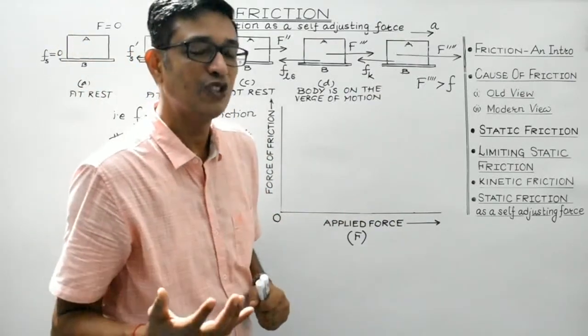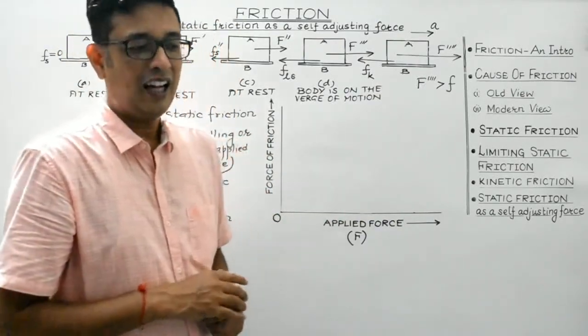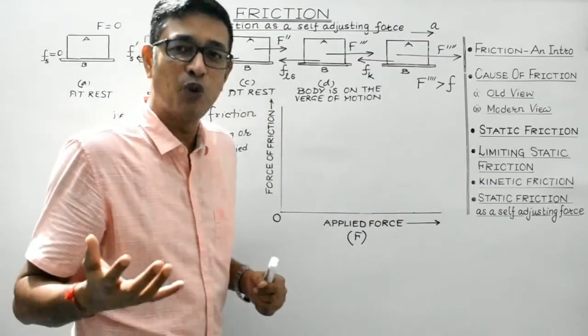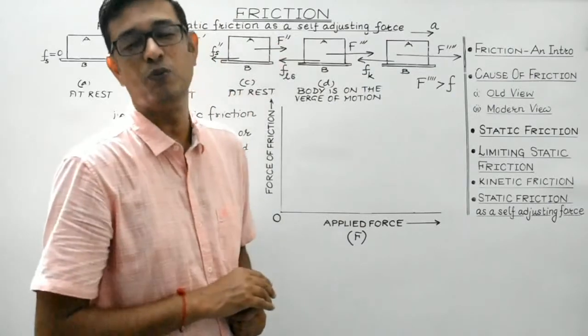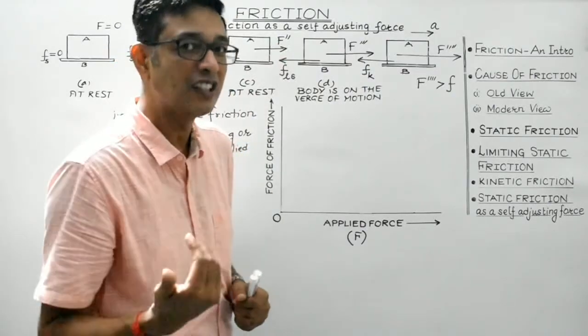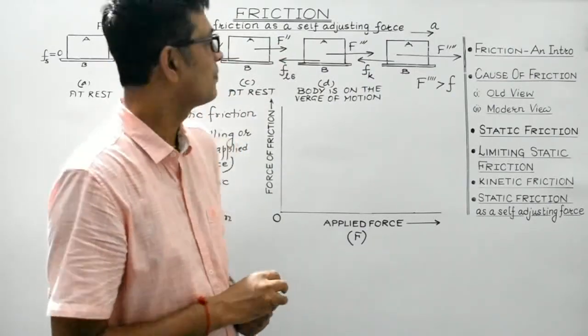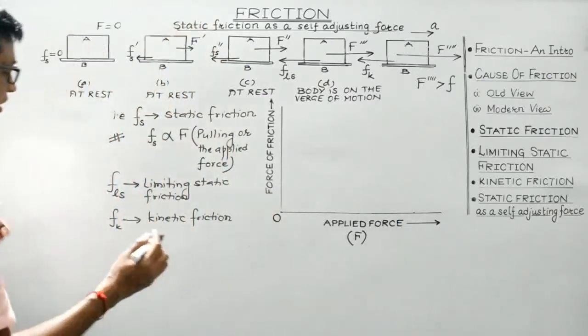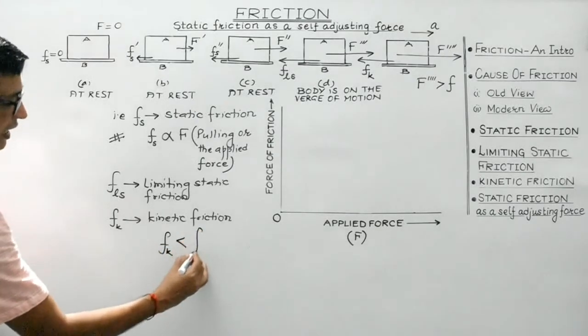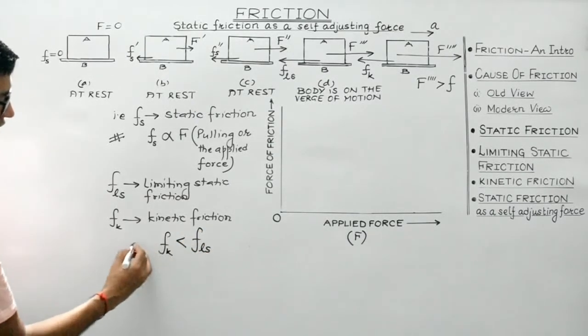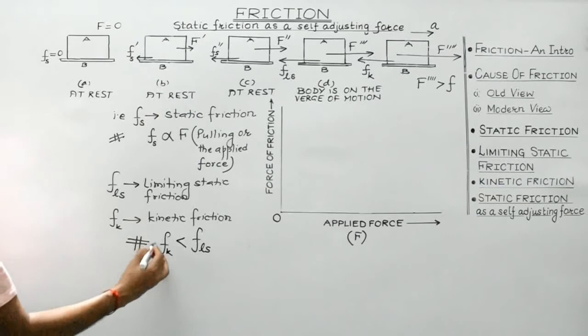That force of friction is known as kinetic friction. And students, remember, kinetic friction is more or less independent of the velocity of the moving body. It depends upon the relative motion. Also, one more important point is kinetic friction is always less than the limiting static friction. This is a very, very important point.